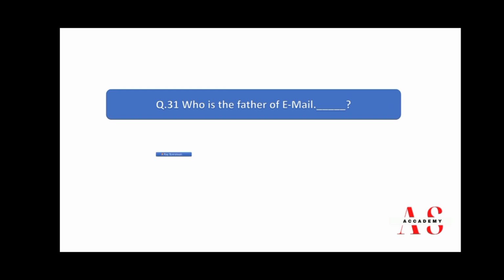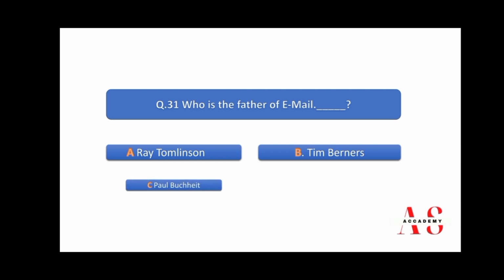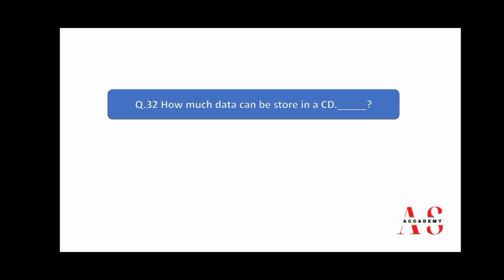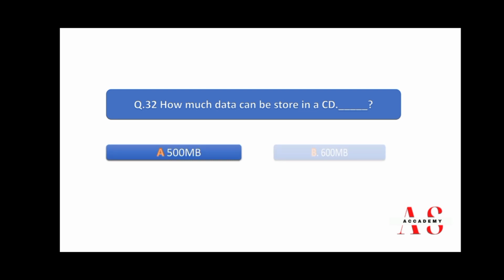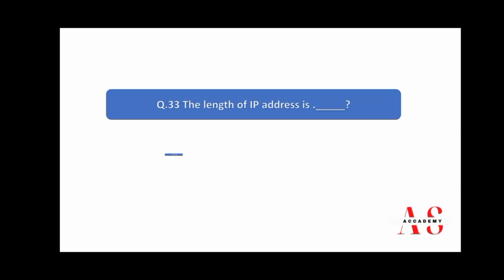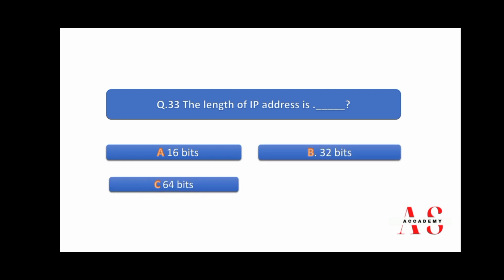Who is the father of email? Ray Tomlinson, Tim Berners, Paul Batchett, and none. So right answer is C. How much data can be stored in a CD? 500 MB, 600 MB, and 700 MB, and 1 GB. Right answer is C. The length of IP address is 16 bits, 32 bits, 64 bits, and 128 bits.